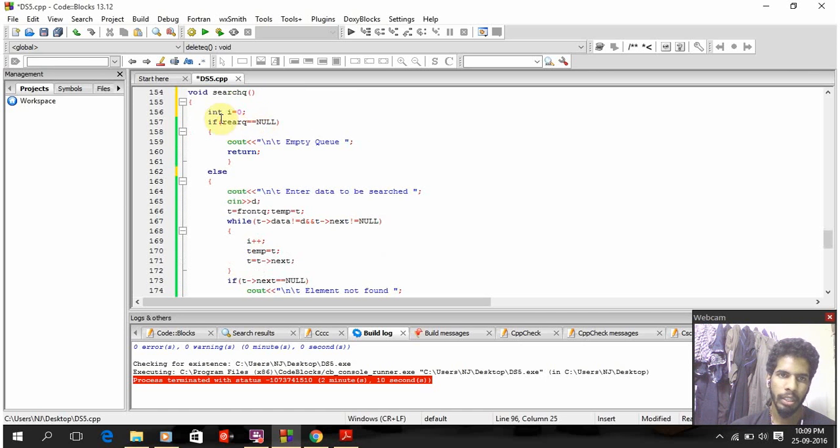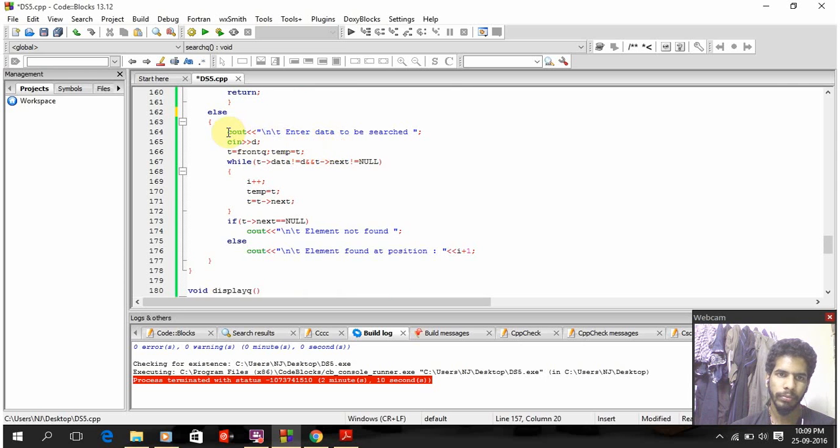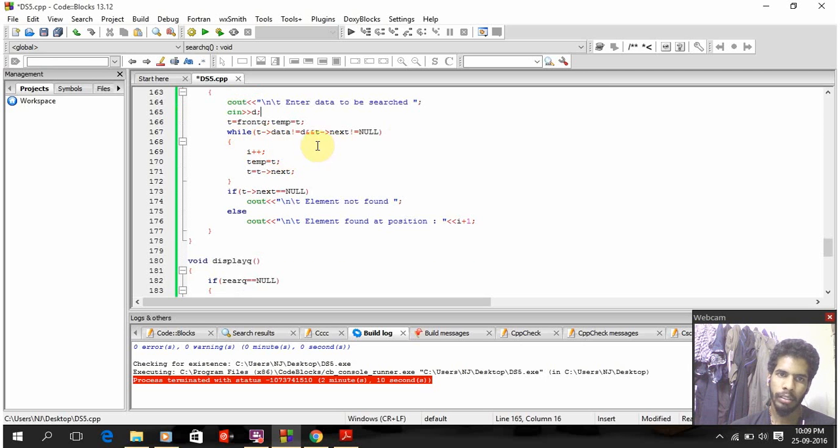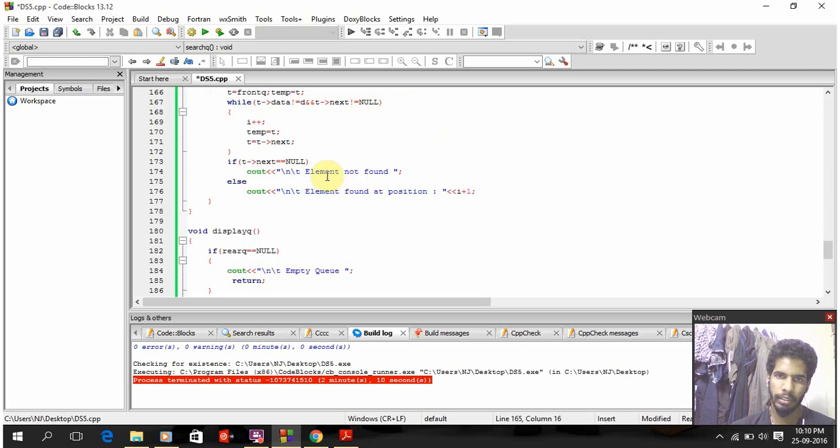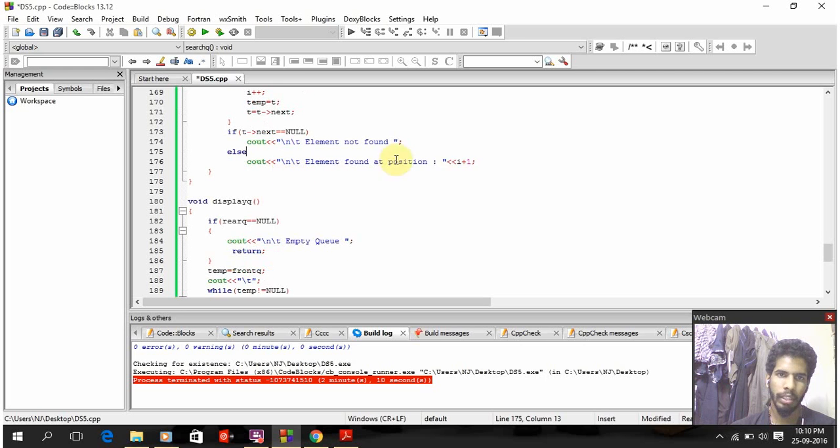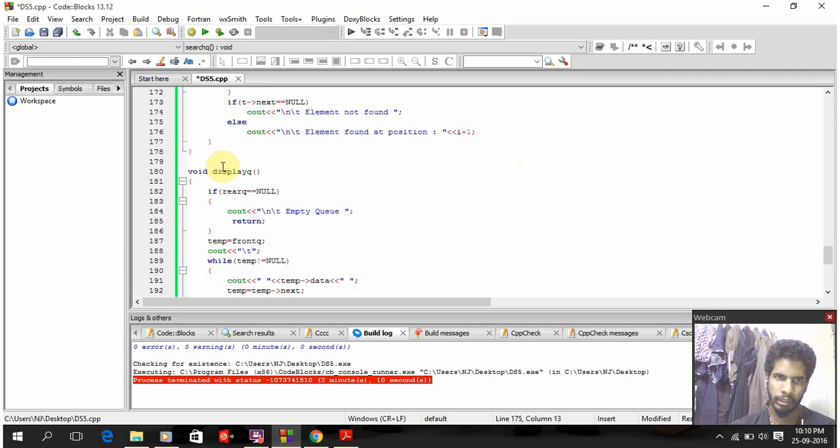For searching, I have declared another function, search. Inside that I declared an integer I and initialized it as 0. Here also I am checking for the emptiness of the queue. Else, enter the data to be searched, and the data is D. Here also T equal to front queue and temp is equal to D. And as you have seen earlier, the element is searched, and if T arrow next equal to null, element not found. Else the element's position is displayed.